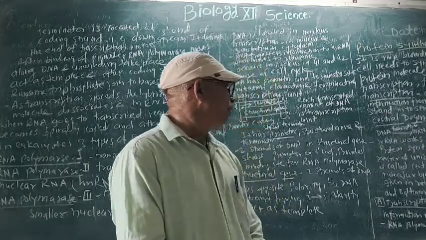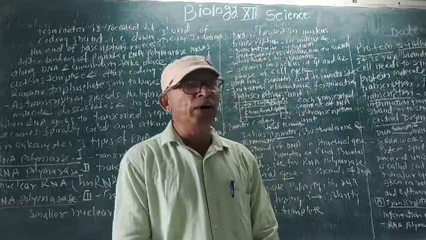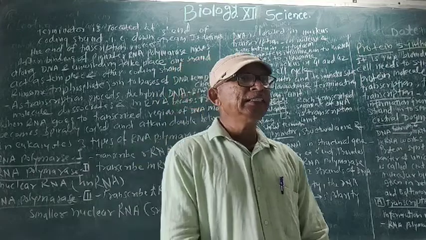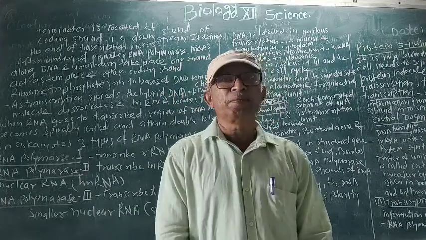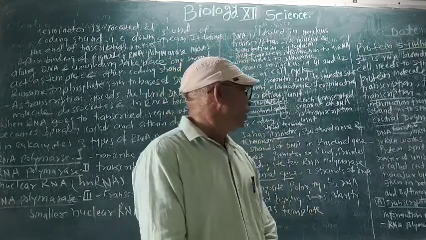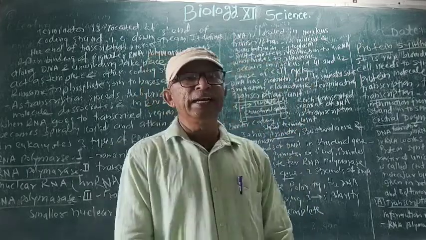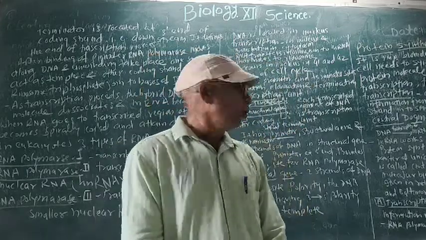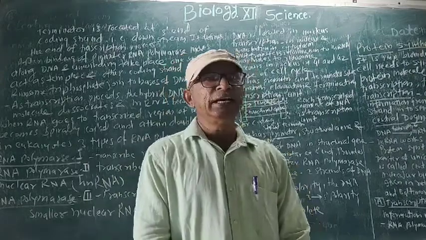This work was studied in retroviruses in 1970 by Temin and Baltimore. These are two scientists, Temin and Baltimore, who gave their study on retroviruses in 1970. Now we can study the different processes in a detailed manner.